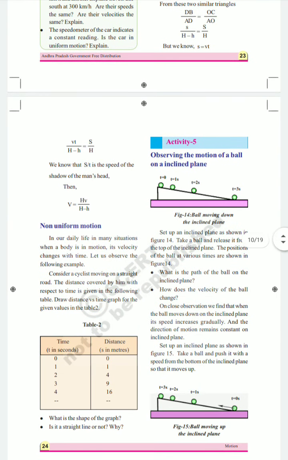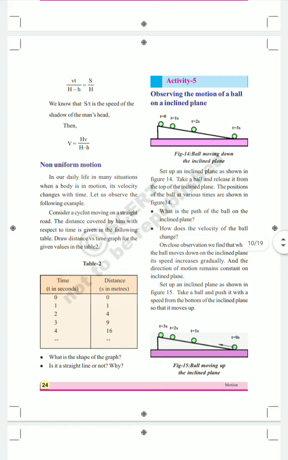In our daily life, in so many situations and conditions, we can observe non-uniform motion. Here again they have given the same activity. Consider a cyclist moving on a straight road. The distance covered by him with respect to time is given in the following table. See table 2. In the first 0 seconds the distance is 0 meters, in the first second the distance covered by the cyclist is 1 meter only, and in the second second it is 4 meters. Like that if you observe.